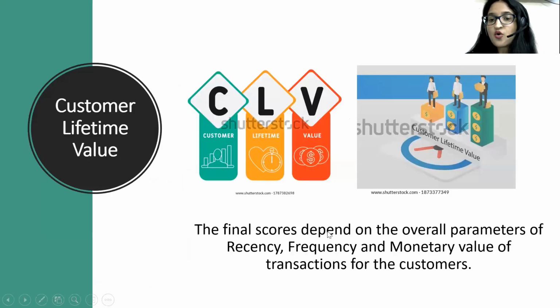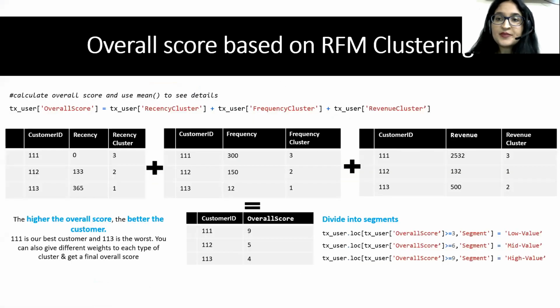Now, the final scores will depend on the overall parameters of recency, frequency, and monetary value of the customers. All three combined is going to give me the overall score for a person. I have kept the weightage the same for all three. You can change the weightage. You can give maybe more weightage to revenue, maybe less weightage to recency, whatever. You can change the weights, but I have taken all same weights.